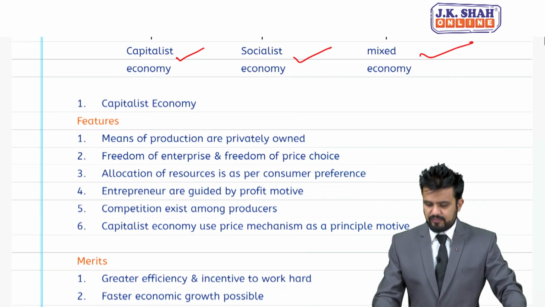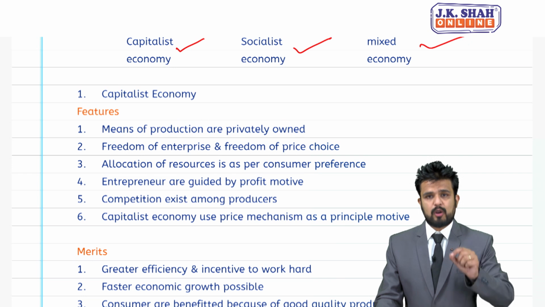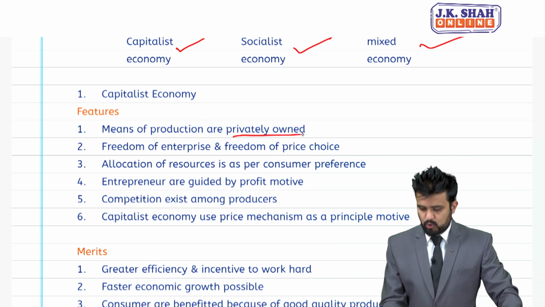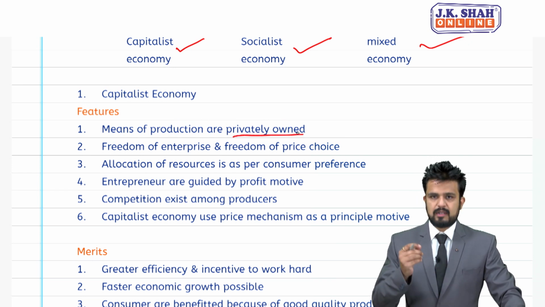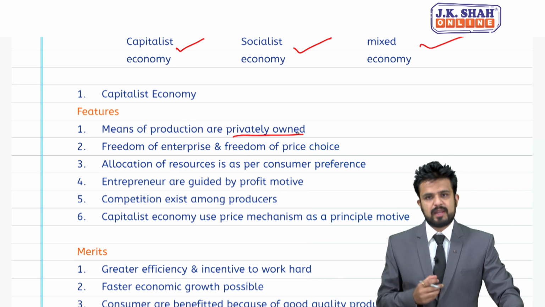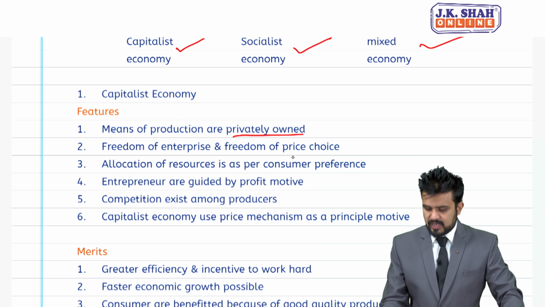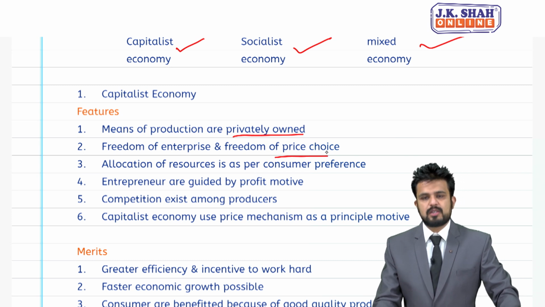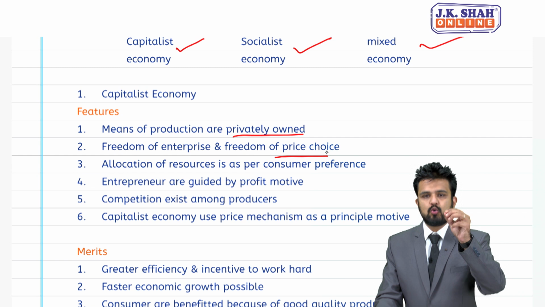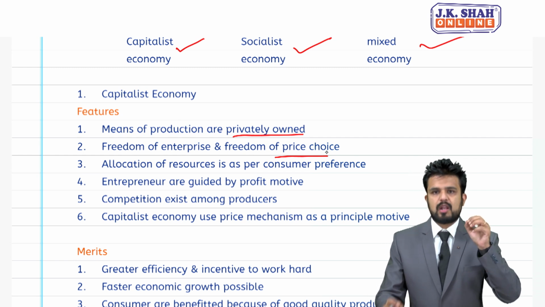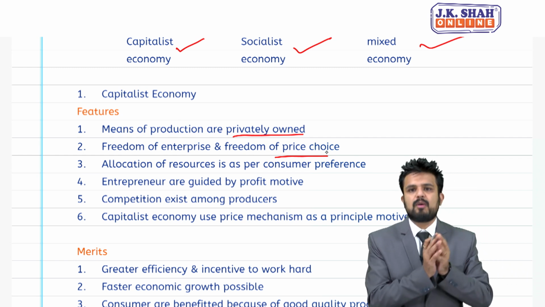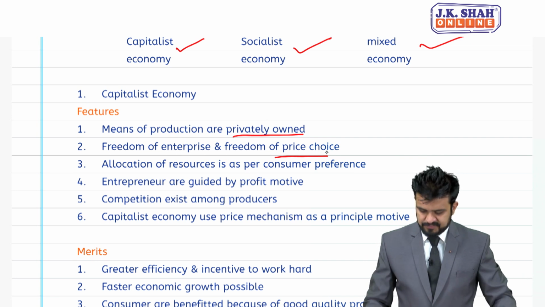So first point, feature says means of production are privately owned, land, labor, capital, enterprise, they are privately owned. Freedom of enterprise and freedom of price choice, like you are allowed to start a business of your choice, you are allowed to keep the price of the products of your choice.